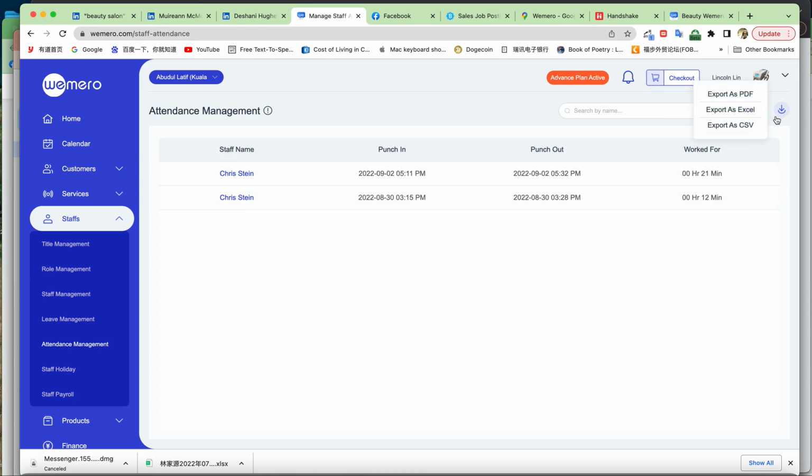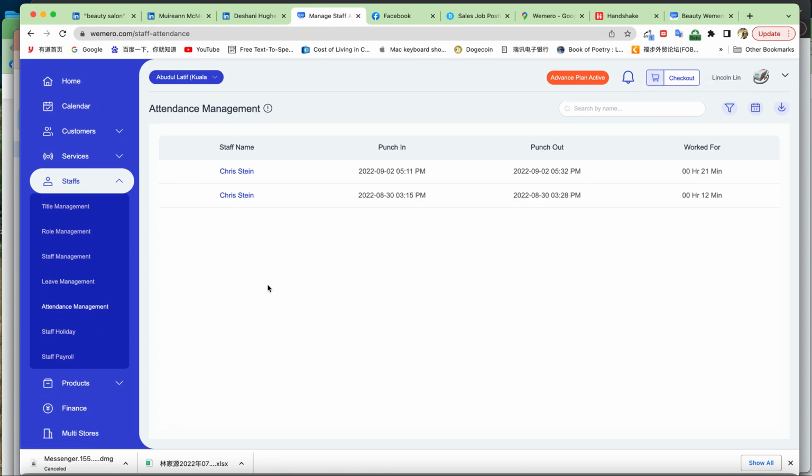And then you can also export the PDF or the Excel of the employees' attendance record. And this is the filter parameter, start and end date. You can also filter by the name, recent click, and staff name. Okay, that is the staff management record.